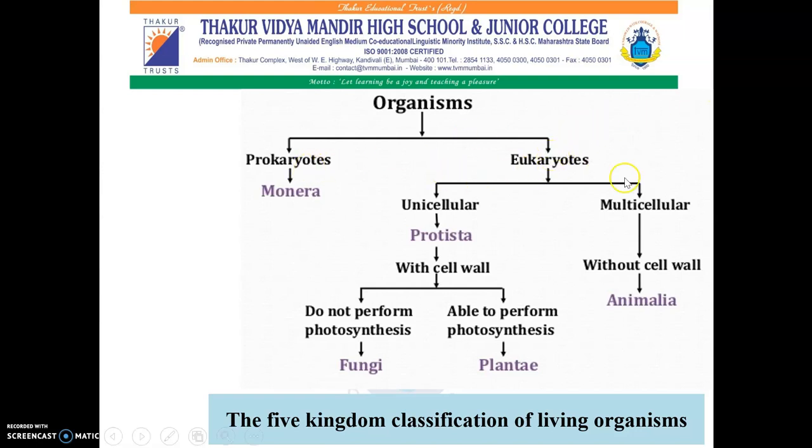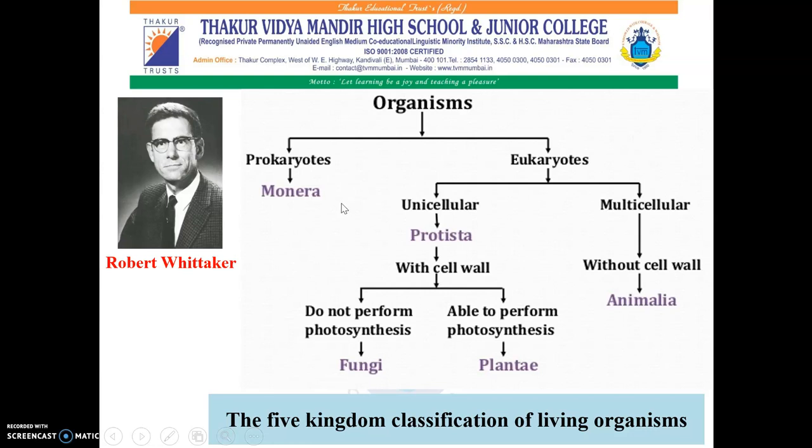Under eukaryotes, it is divided into two, unicellular and multicellular. Under unicellular, Protista kingdom is there. They are the group of eukaryotic single-celled organisms, which is further divided into two more categories, and they are with cell wall, right? Which do not perform the process of photosynthesis, that is fungi, and the other one that performs the process of photosynthesis, that is plantae. All the multicellular organisms which are without the cell wall, they are finally classified into Animalia.